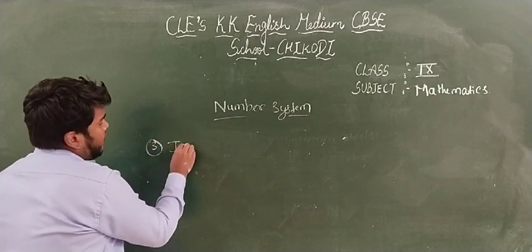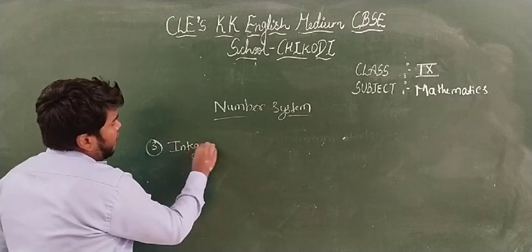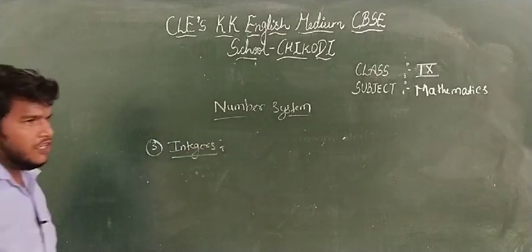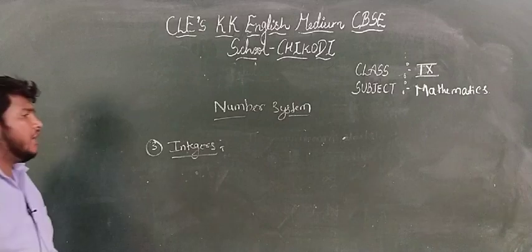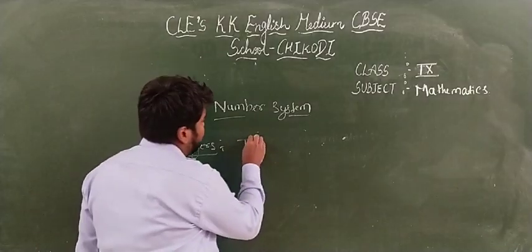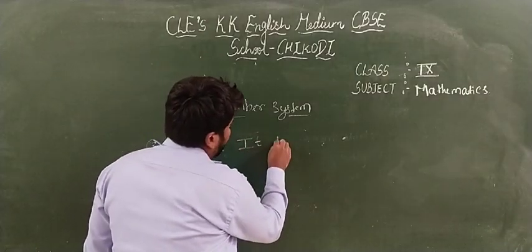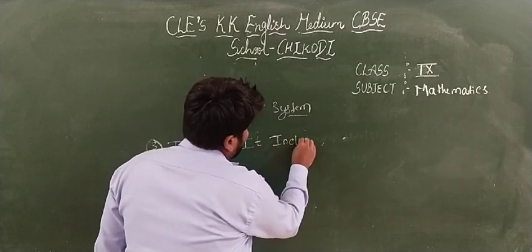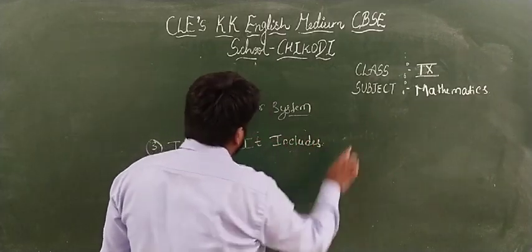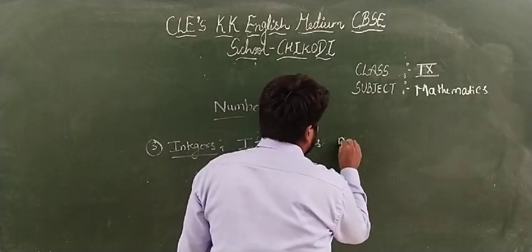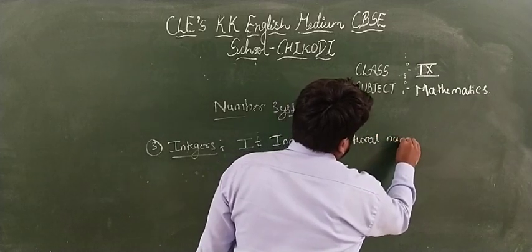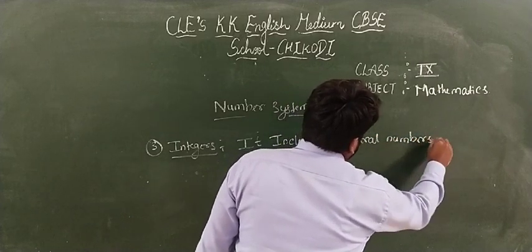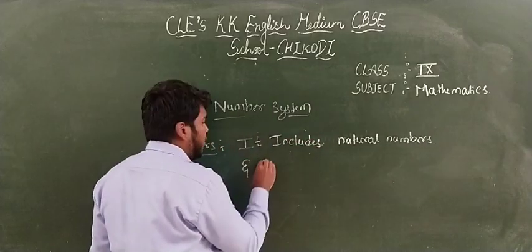Integers. So what are integers? Since you have been studying for 2 years, integers include natural numbers and their inverses.